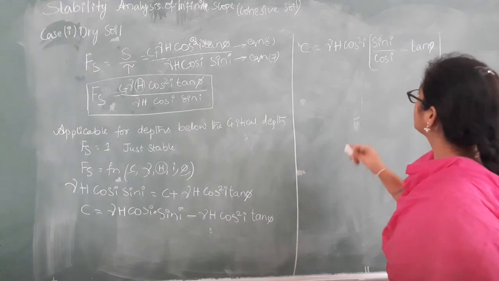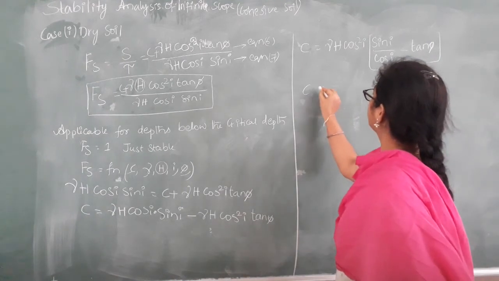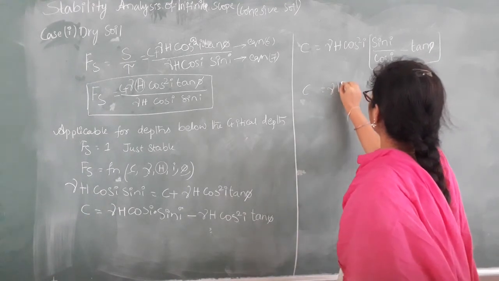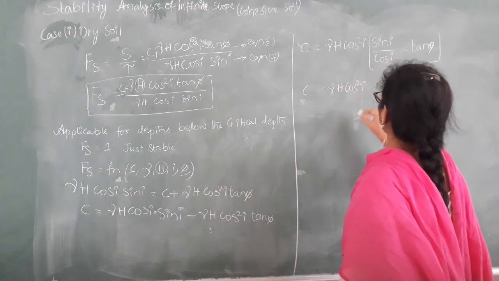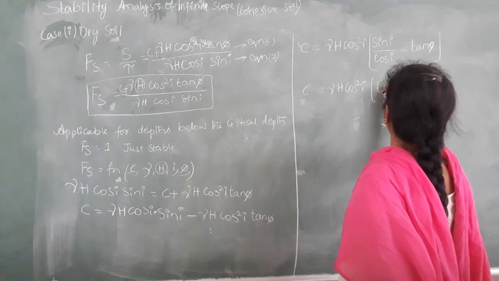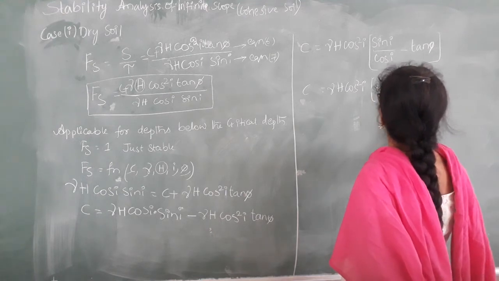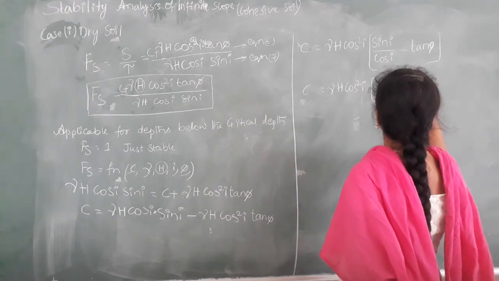So it can be simplified: C is equal to gamma h cos square i into tan i minus tan phi.